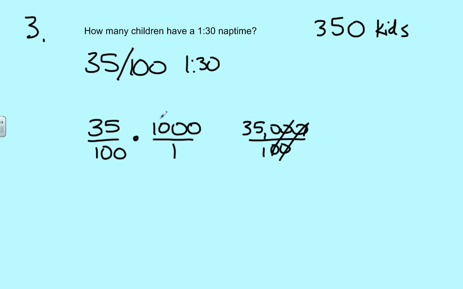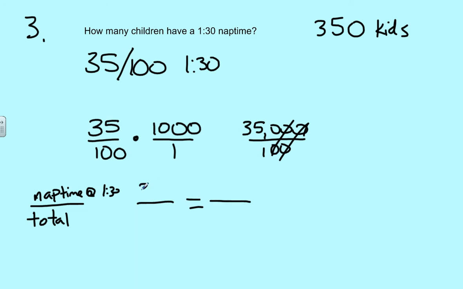The other alternative, which I saw some people doing, and which is perfectly okay, is to think of this as just your regular old ratio. What does 35 over 100 mean? The 35 represents nap time at 1:30, and the 100 is the total. We can make a proportion out of this. So 35 kids have a nap time at 1:30 out of 100, and we set that equal to how many kids that is out of 1,000. Then we'd cross multiply and divide.